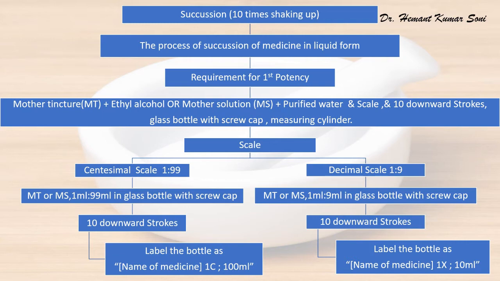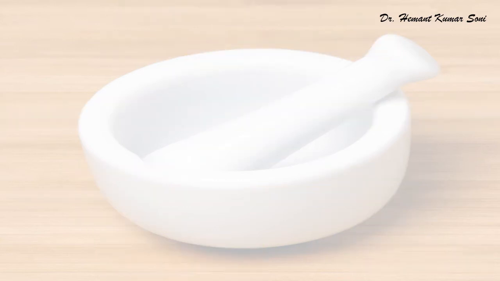Dear student, but in case of succussion of mother solution in decimal scale, 1 ml mother solution and 9 ml purified water are required. Then 10 downward uniform strokes are given according to the procedure explained in the previous slide. Therefore, 1x potency is obtained.